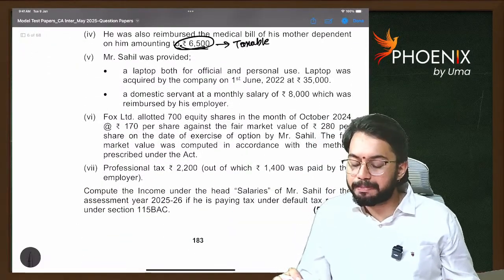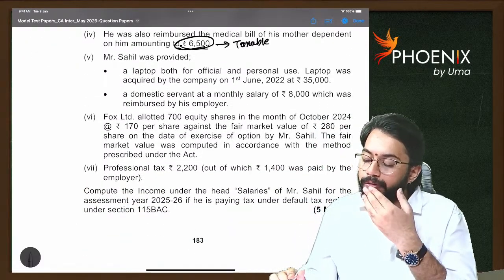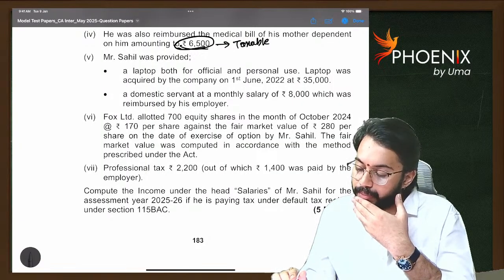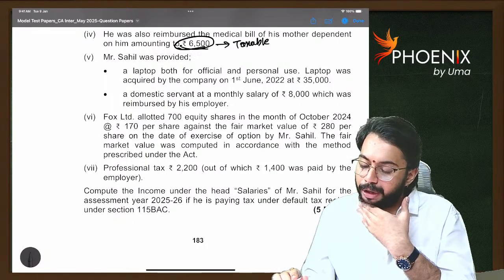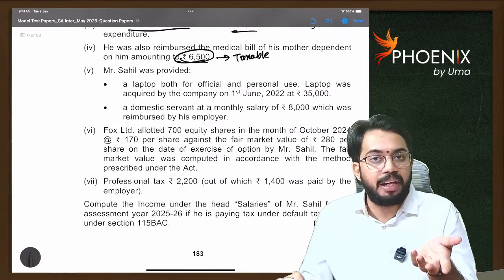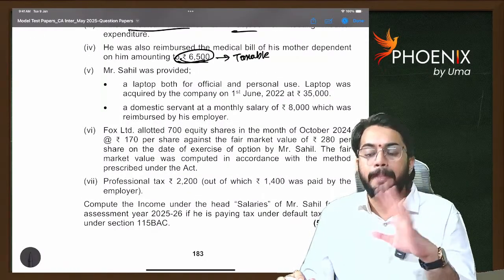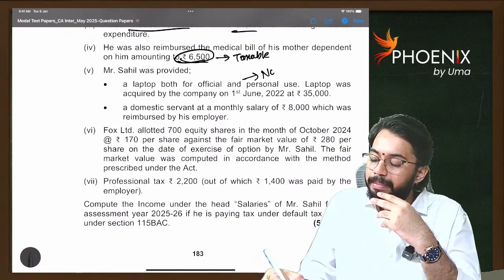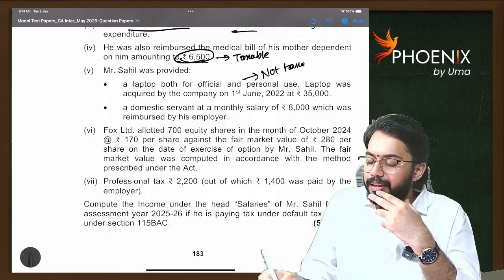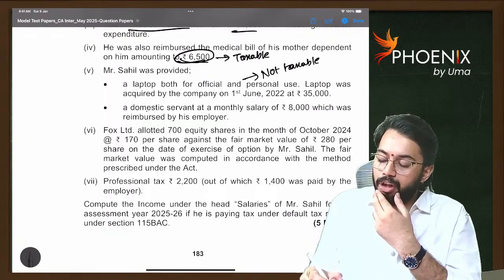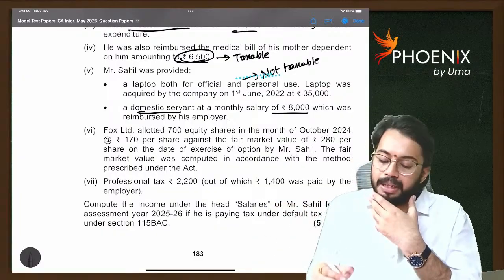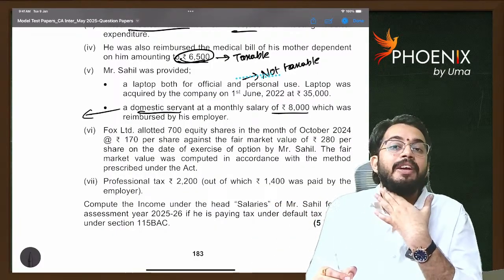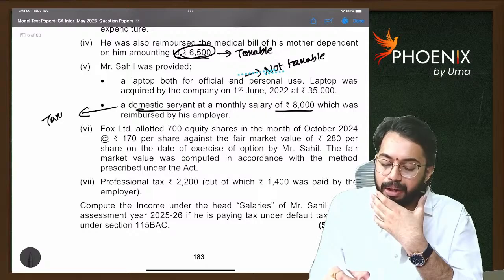Mr. Sahil was provided a laptop both for office and personal use. Laptop was acquired by the company on 1st June 2022. See, if any laptop is given, whether it is for office use or personal use, that benefit is not taxable. Next, domestic servant at a monthly salary of 8,000, which was reimbursed by the employer. Domestic servant facility, that is taxable to the employee.